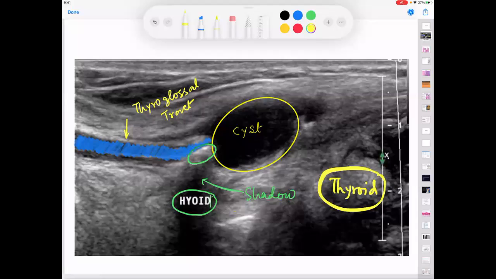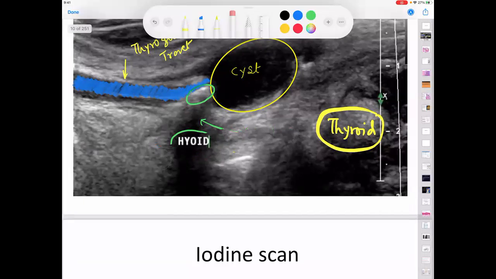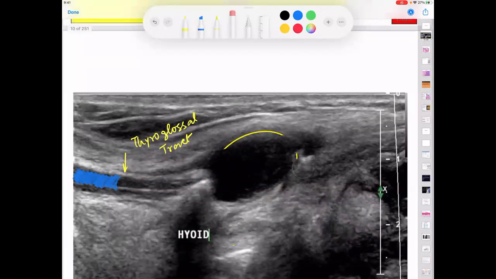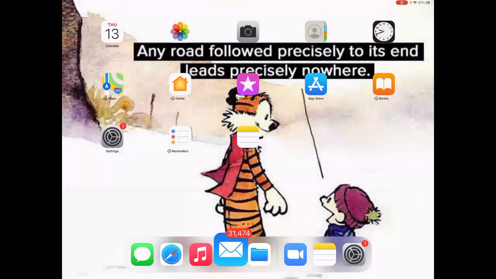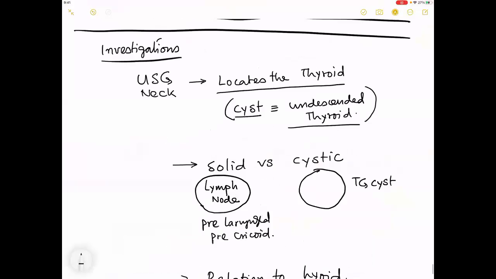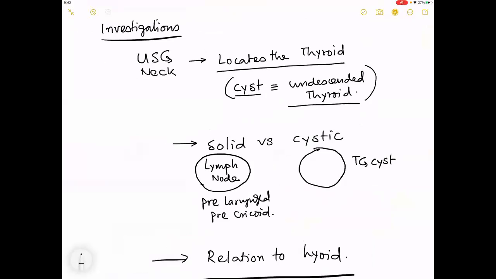But for today, remember that I will be erasing everything so that you can have an idea of what exactly the finding is and how a thyroglossal cyst looks. Okay, so this completes your investigation, relationship with hyoid, and remember that this is how the ultrasound of the neck is done.